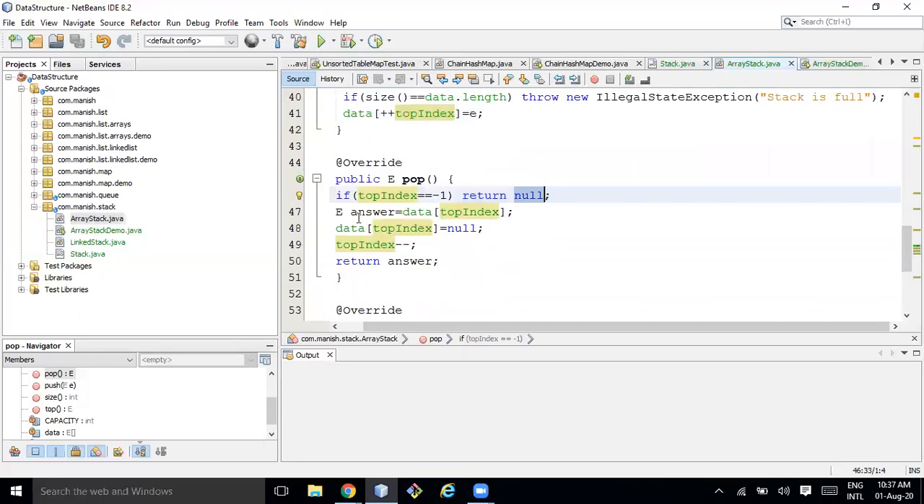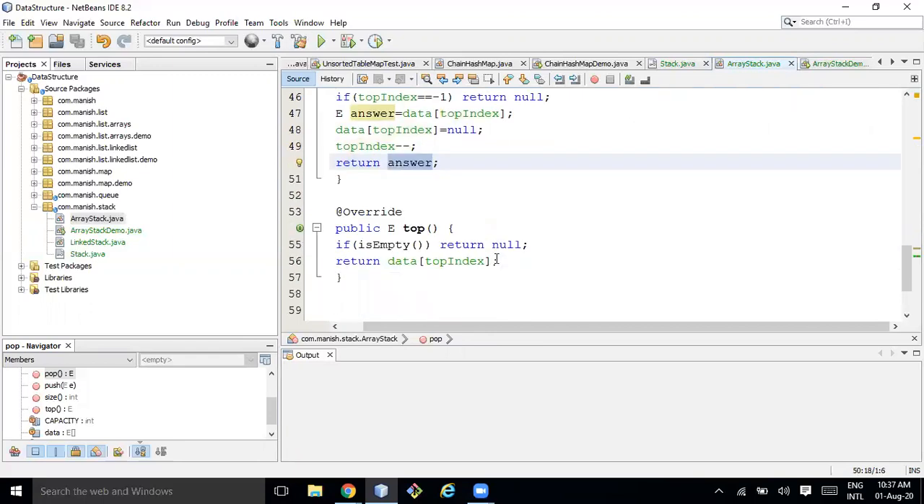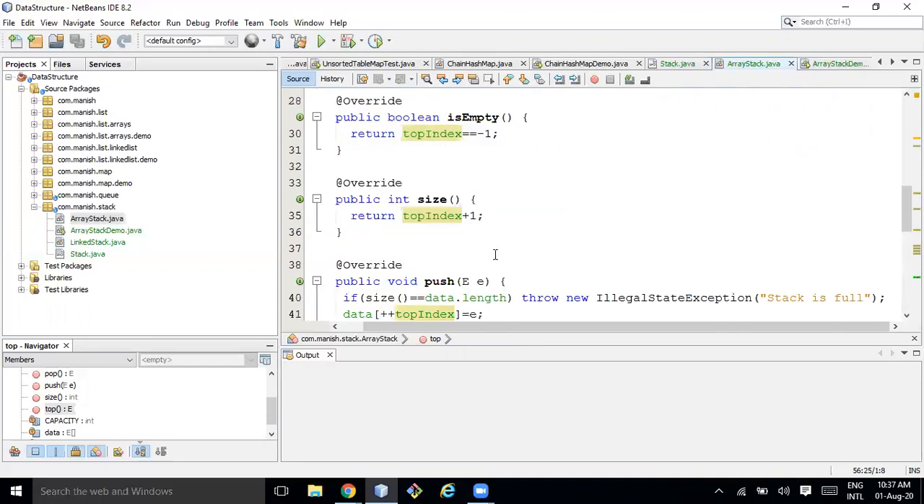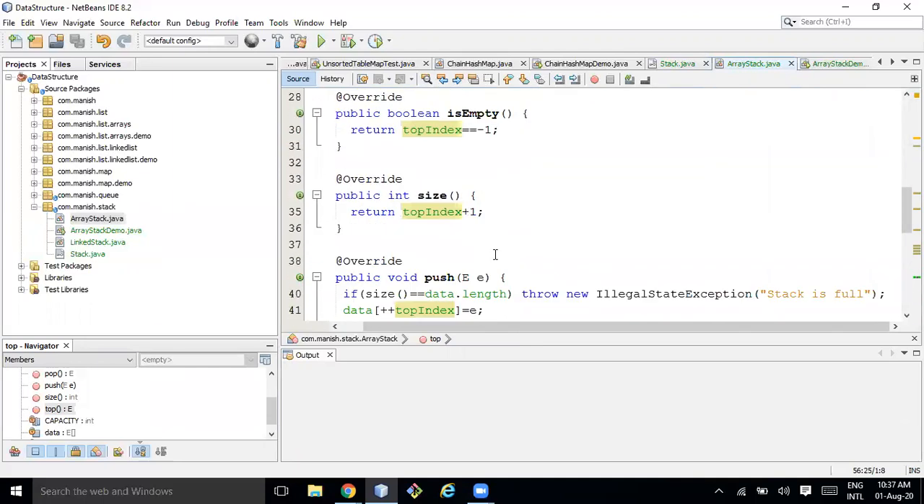So here 3 operations I am performing. Answer is equal to data of top index. Then I am assigning this top value to null, then I am decrementing the top index, and then I am returning the answer. Similarly for top, if it is empty, then return null, otherwise return data of top index. That's it. That's the stack implementation. It's very cool, very simple.